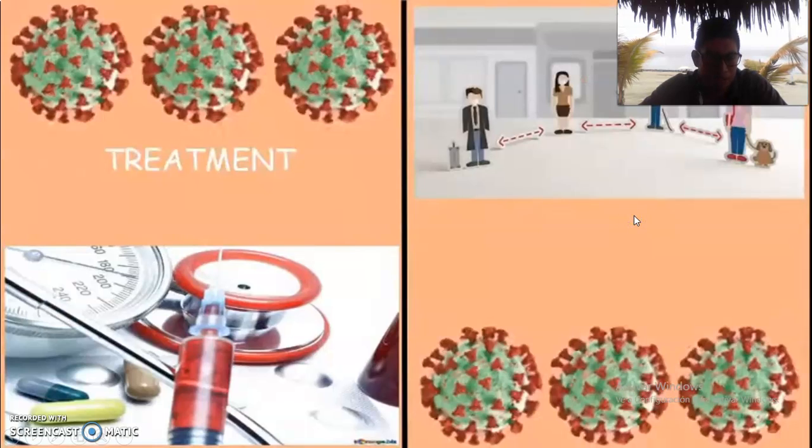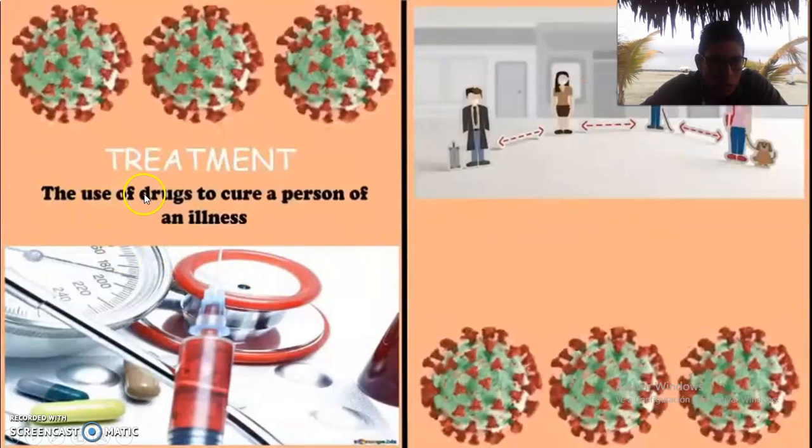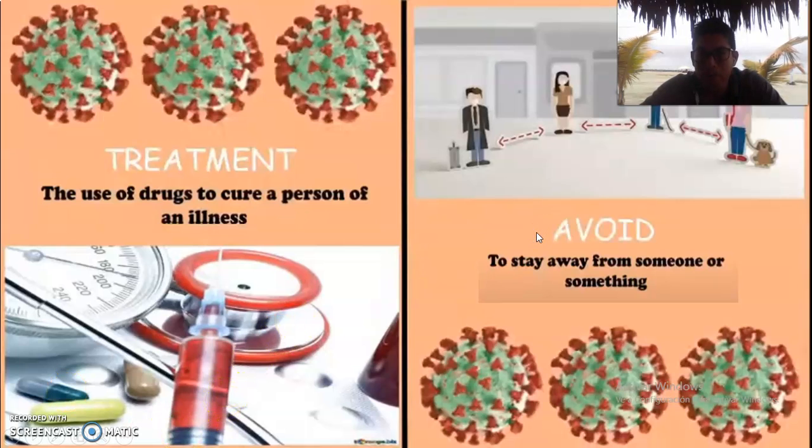So treatment. Treatment is the use of drugs to cure a person of an illness. This is drugs, okay? And then we have avoid. Avoid means to stay away from someone or something. Remember that in this pandemic, we have to keep distance, okay? Okay, as you can see in this picture.